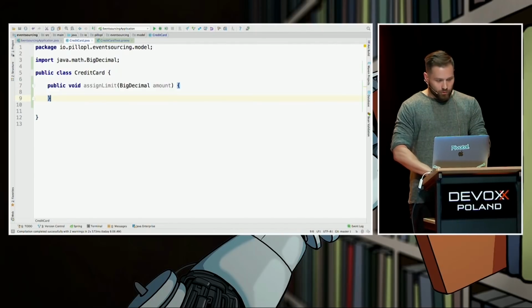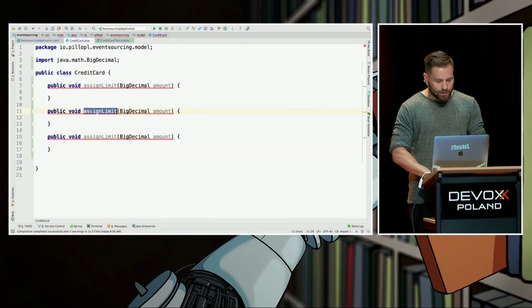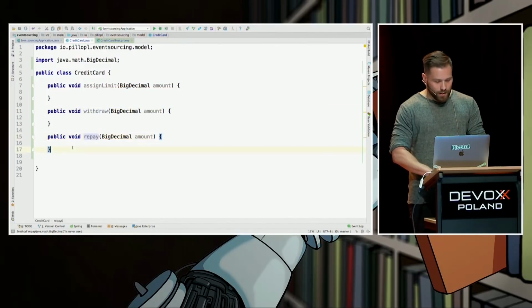Okay, we have three more, right? The second one is withdraw. The third one is repay. And the last one is, hey, the billing cycle just ended.